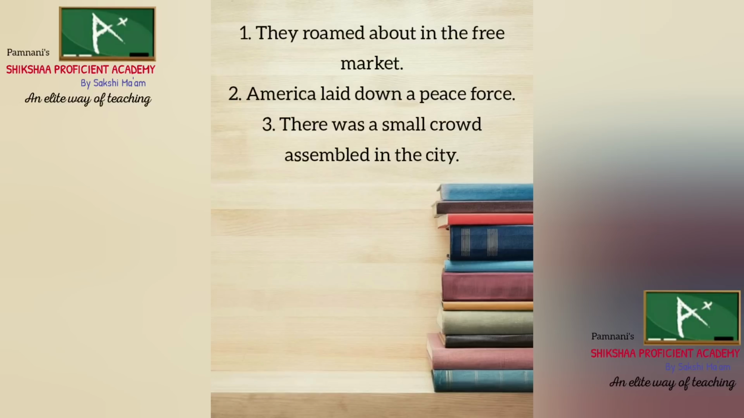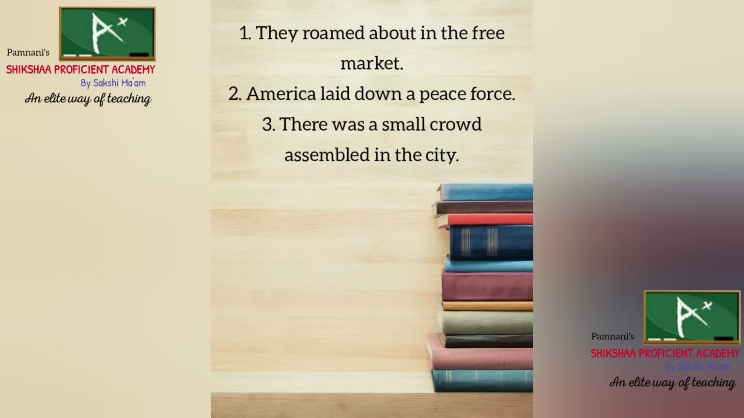Second example, America laid down a peace force. Again, force. When we think about force, it's about army, wars, fights, and then it is placed with peace, a peace force. So again we can see two contradictory words are written together. In the third example, there was a small crowd assembled in the city. Crowd itself stands for a lot of people, and then they are naming it as small crowd. So these again are two opposite words written together. So these are the examples of oxymoron.